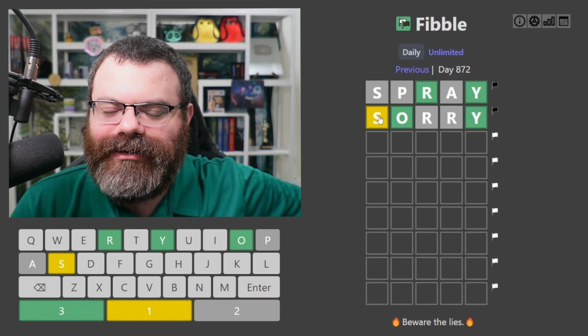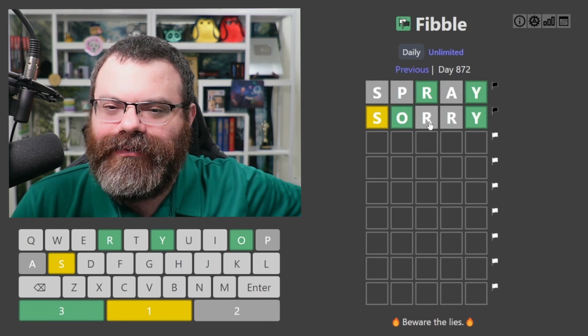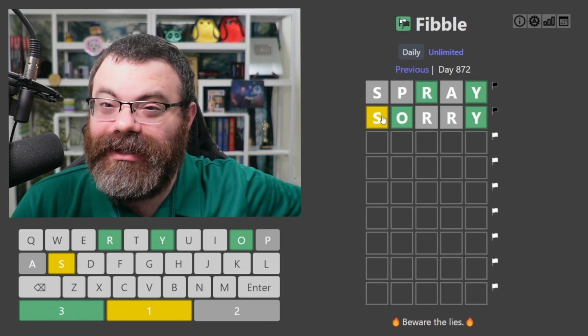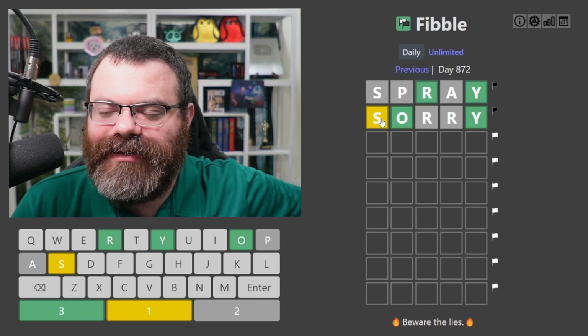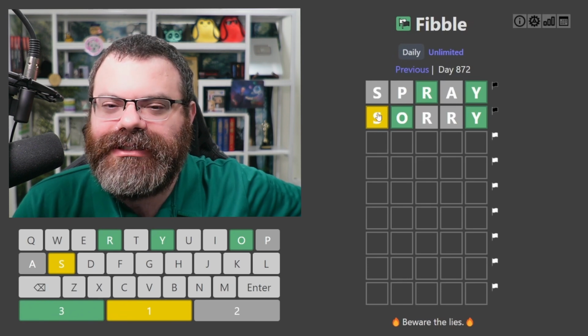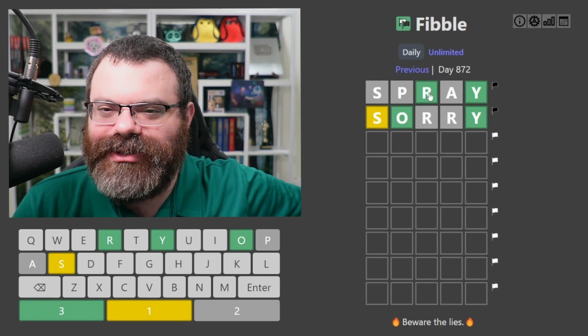Now what we're seeing here is that this S is yellow and this S is gray. So we know that one of them is lying because Wordle is consistent in its clues. The only reason this can be yellow and this can be gray is if one of them is lying. So we know there's a lie somewhere in these S's. R's as well. This R is green and this R is gray, and the other R is also gray.